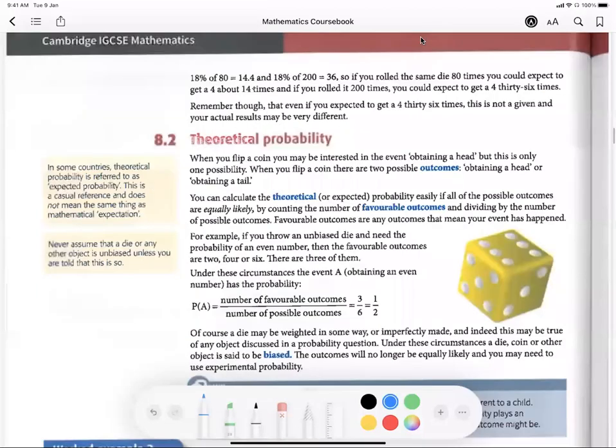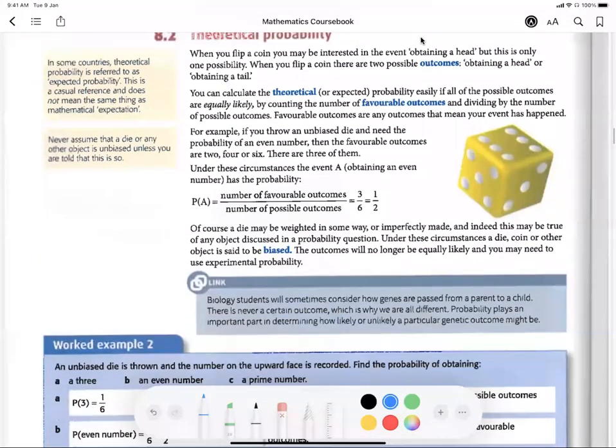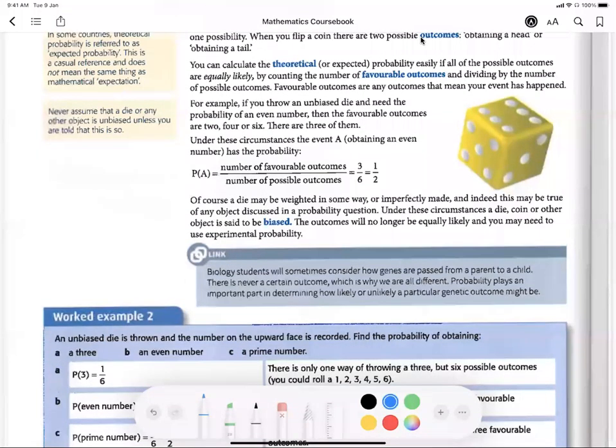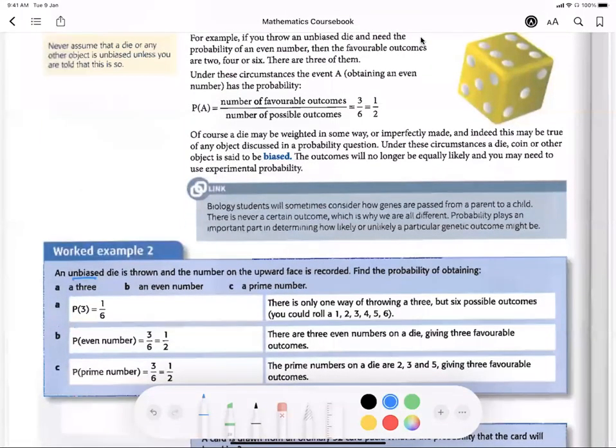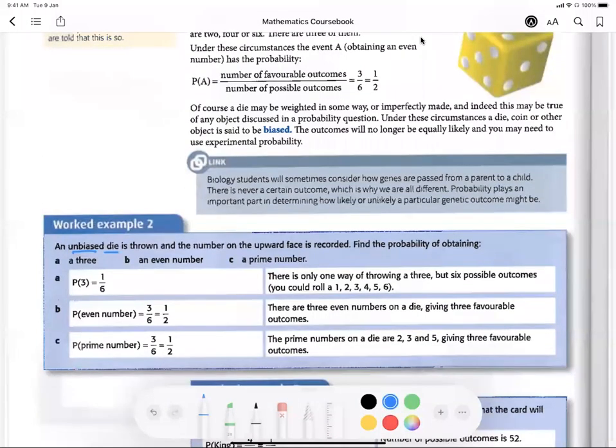Then we have something called theoretical probability, like the one I mentioned about the die. When you throw it, you roughly know your chances, or when you flip a coin and get heads or tails, you know it is 50-50. If it is a fair coin or fair die, it means there is no side that is weighted, so it is not biased. There is an equal chance to get every single side. An unbiased die is thrown and the number on the upward face is recorded. Find the probability of obtaining number 3.